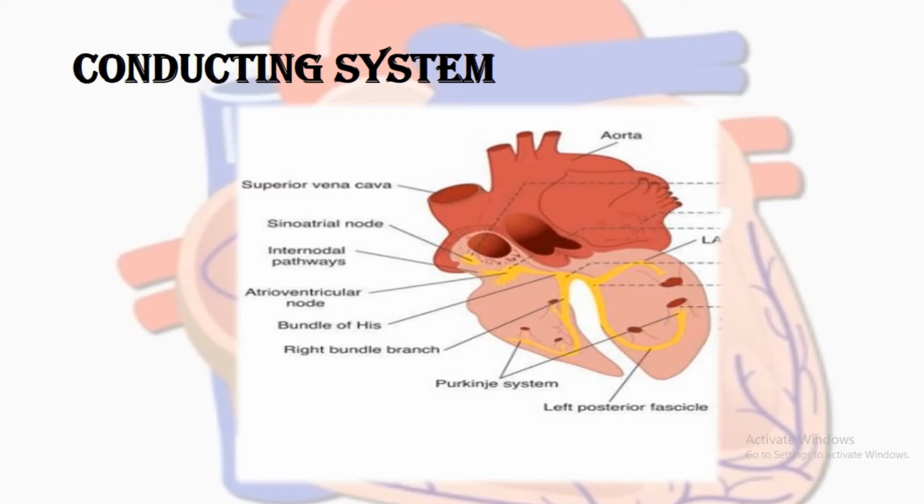In this diagram, there are all the parts of the conducting system. The SA node is located in the right atrium. From the SA node, the electrical impulse is generated. Now the impulse will be taken up by the internodal pathways to the atrioventricular node. From the atrioventricular node, the impulse will be taken towards the ventricle with the help of the bundle of His. The bundle of His, on entering the interventricular septum, will divide into two: the left bundle branch going towards the left ventricle, and the right bundle branch going towards the right ventricle.